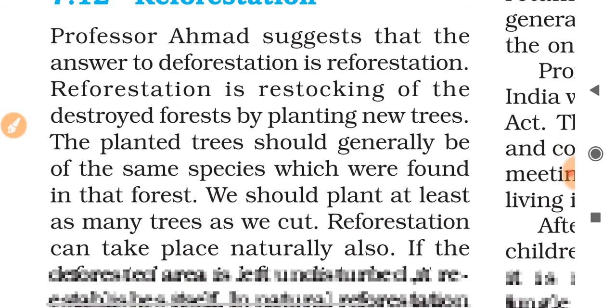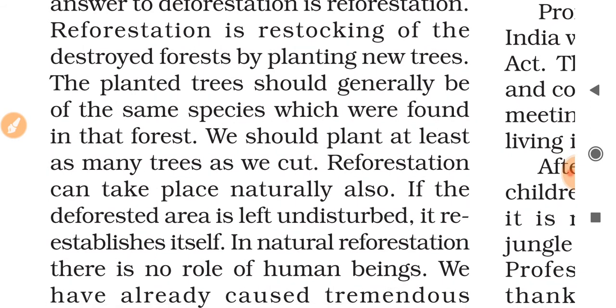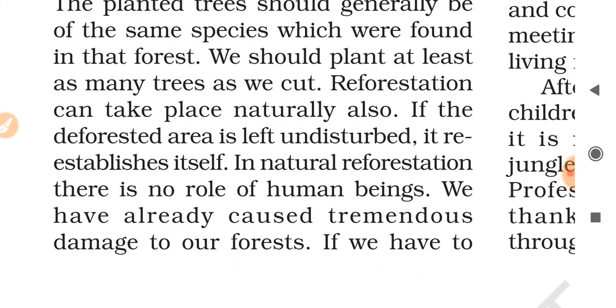The planted trees should generally be the same species which were found in that forest. We should plant at least as many trees as we cut. Reforestation can take place naturally also. If the deforested area is left undisturbed, it reestablishes itself. In natural reforestation, there is no role of human beings.